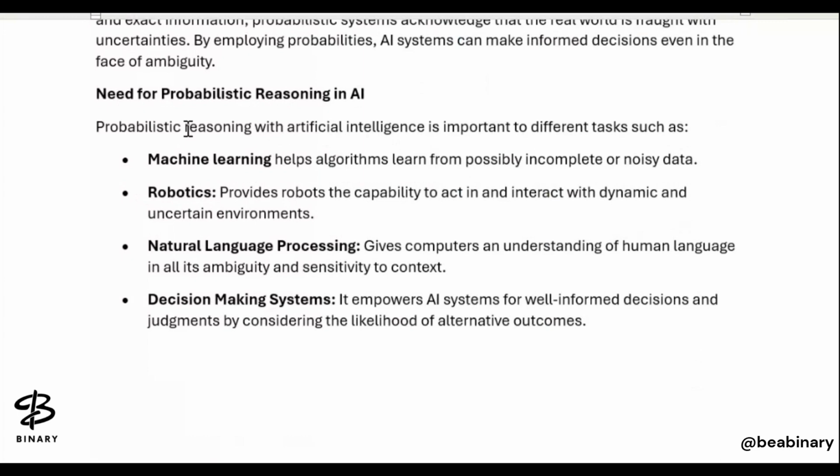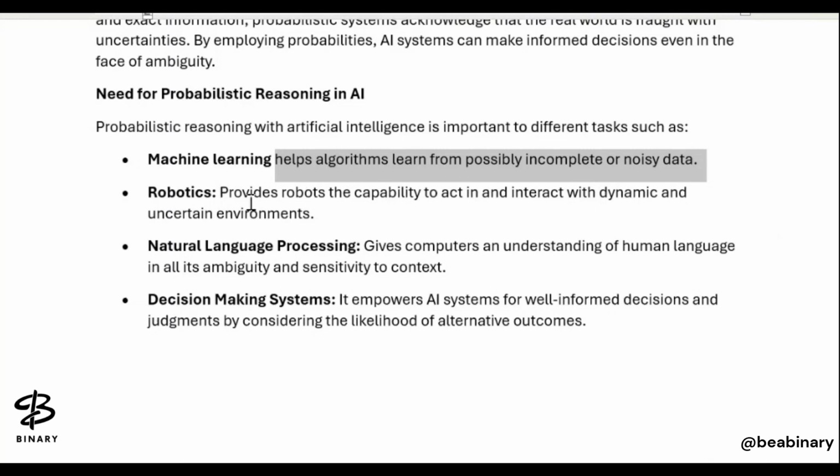So what is the need of probabilistic reasoning? Why is there a need of probabilistic reasoning? Because here we are talking about machine learning. What we are expecting from the machine is that the machine should learn from the past, from the knowledge base. So it helps in machine learning. It helps the algorithm learn from possibly incomplete or noisy data. और heuristic search करेगा, जो डेटा जितना भी अवेलेबल है उसमें से कुछ ना कुछ एल्गोरिथम लर्न करे जिससे इनकम्प्लीट और नॉइजी डेटा भी हमें proper outcome दे सके.